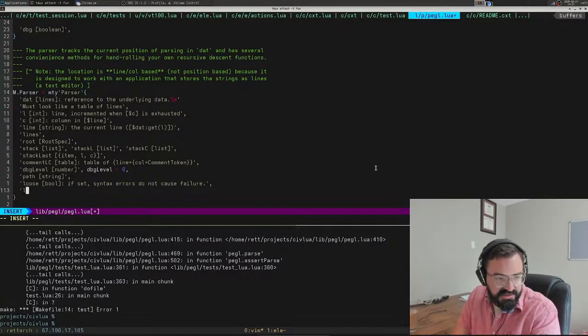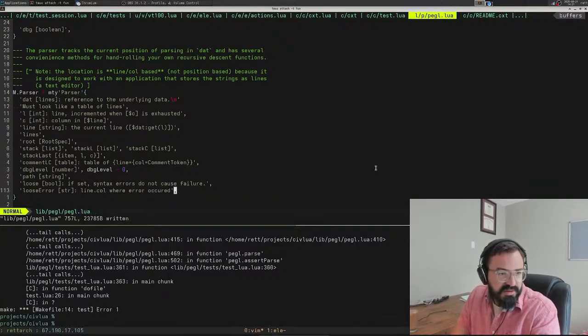And we're also going to set loose error. And this is going to be a table with, or this is going to be a line. It'll be a string, it'll be the line.column where error occurred. Let's make this a list, int, line, comma, column, where error occurred. We're gonna do line, column, message, something like that.